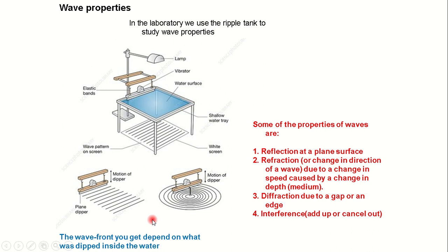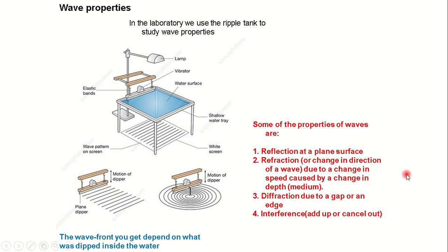Now, the properties of wave can be studied from the ripple tank. Some of the properties of wave are similar to the properties we've gone through in light wave. Of course, light waves are also waves, so these are just the general properties that apply to all waves. We have the reflection of wave at plane surface.